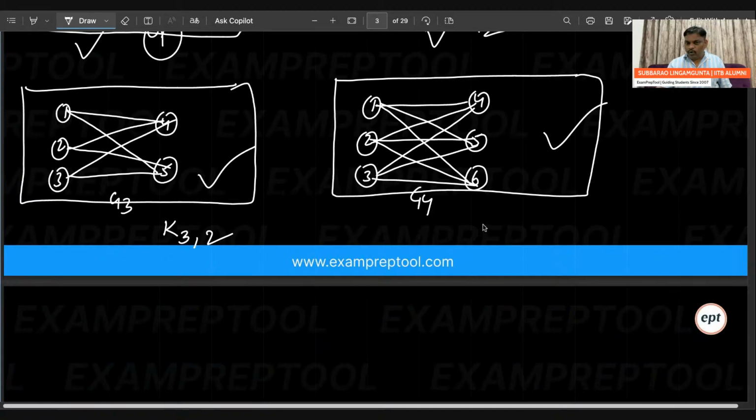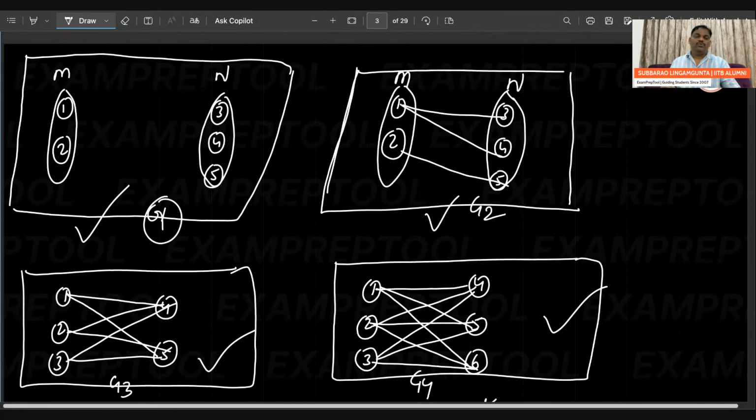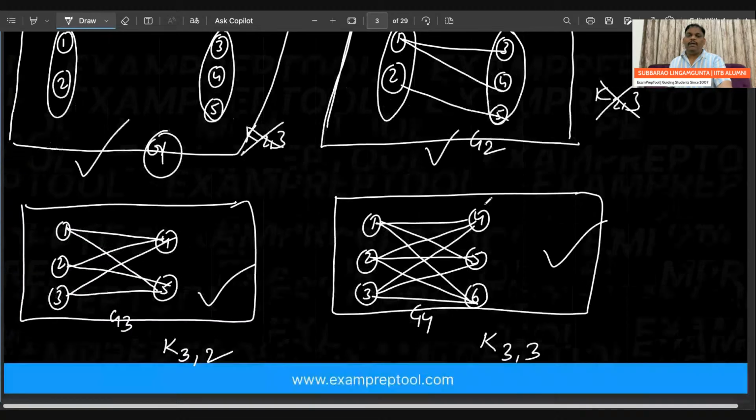If you see the fourth one, also bipartite. Not only bipartite, it is a complete bipartite with vertex partition 3, 3. But remember, G1 is a bipartite graph. It is not a complete bipartite. I cannot write K2,3 here. It is a bipartite graph, but not a complete bipartite graph.